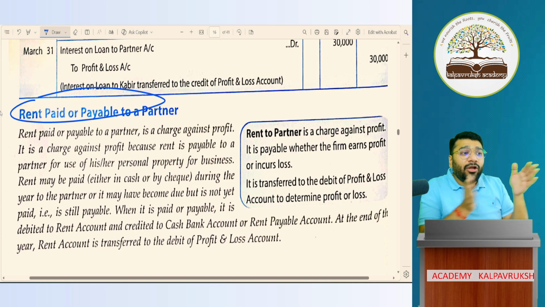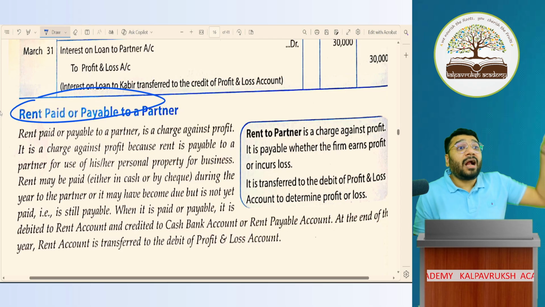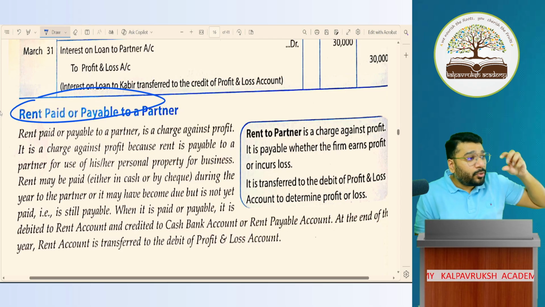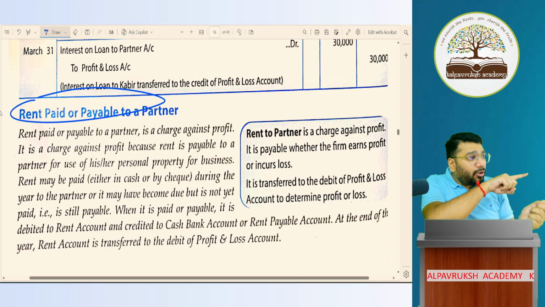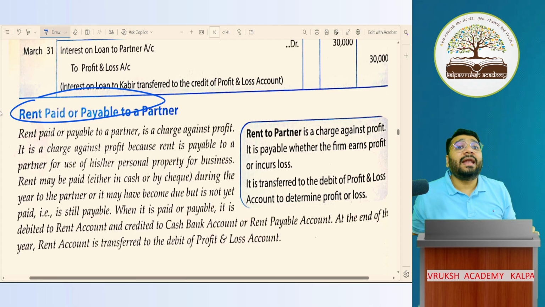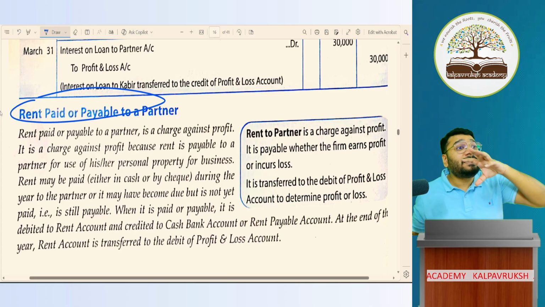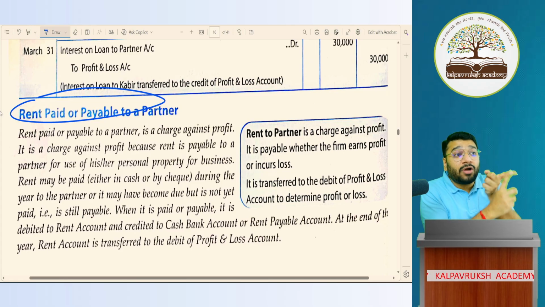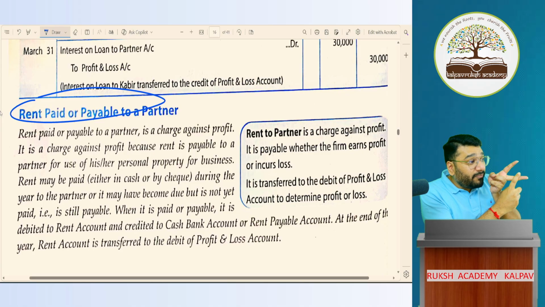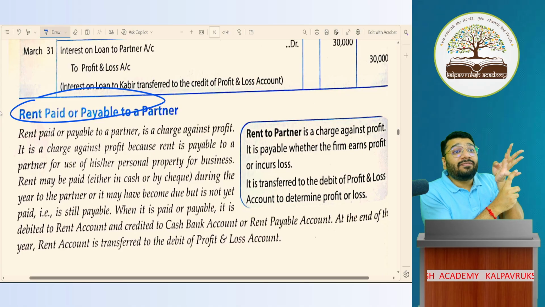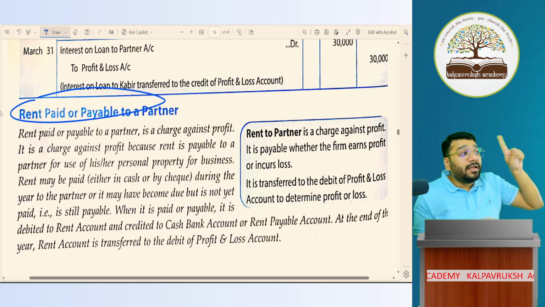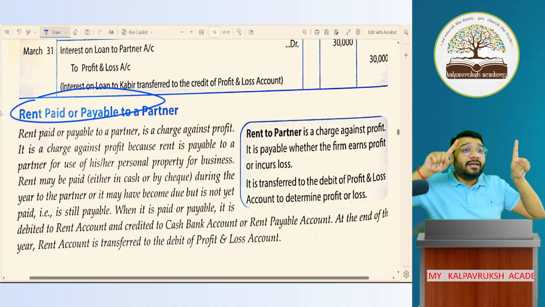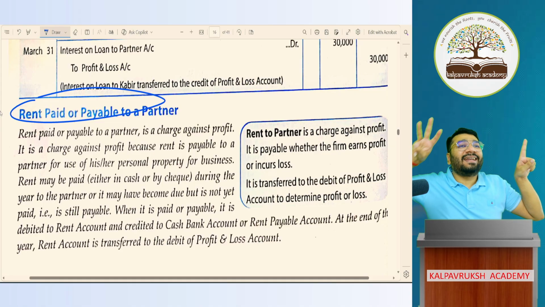So in the beginning of the session, what did we learn? We learned the accounting process. I did a quick recap of 11th standard, and I connected that concept to your trading P&L and P&L appropriation account, because they are a part of your accounting process. Accounting is a systematic process of identifying business financial transactions or events, measuring them in terms of money, recording through journal, classifying through ledger, summarizing through trial balance, trading P&L appropriation and balance sheet.